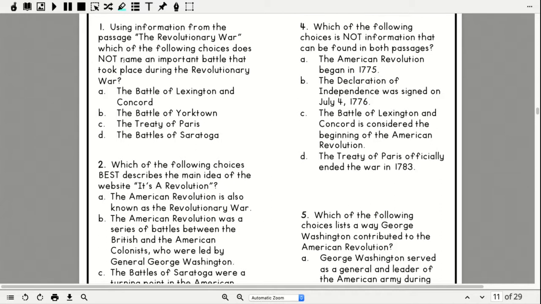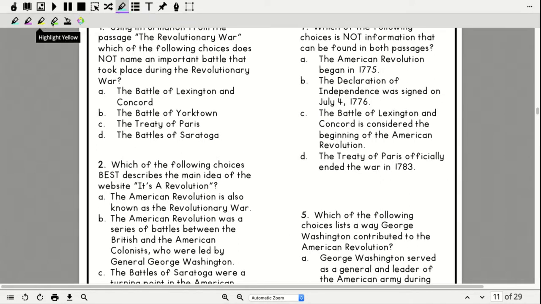So up here in my question, I'm looking at this word not. It says not an important battle. So there's only one of these that says not a battle. Okay, so let's go ahead and circle that one. And it is C, the Treaty of Paris.